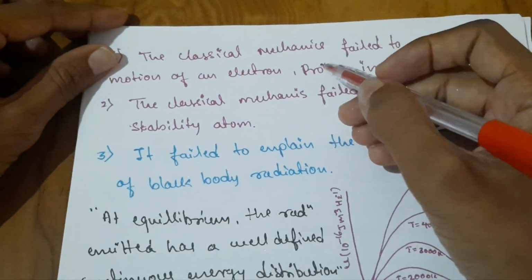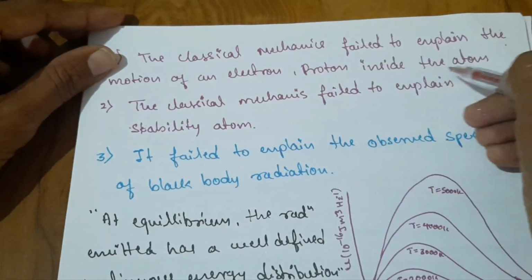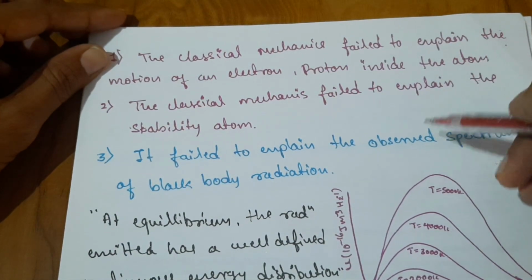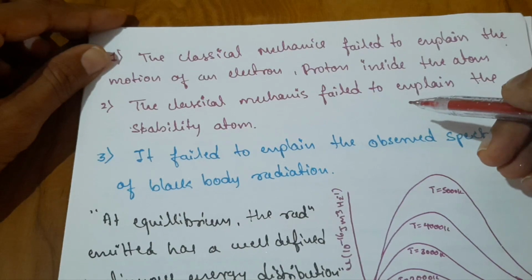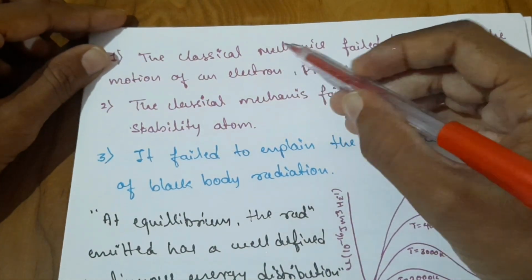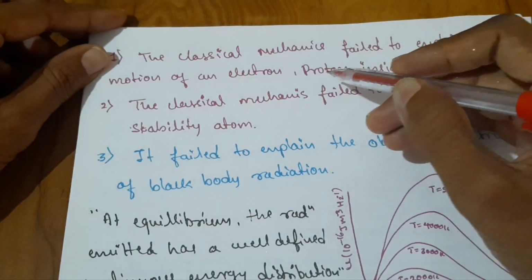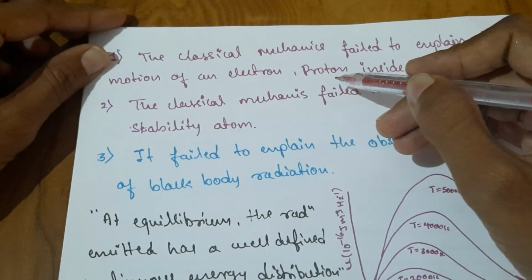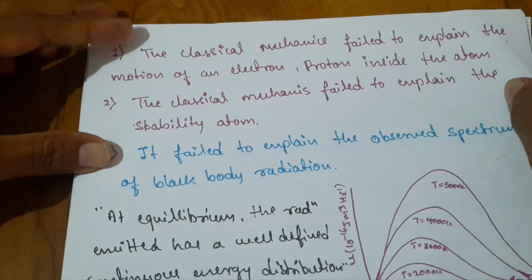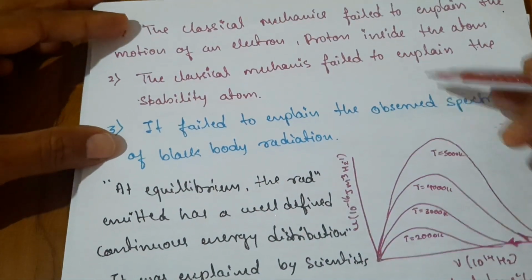The first one: classical mechanics fails to explain the motion of electrons and protons inside the atom. If we take an atom, it consists of microscopic particles like proton, neutron and electron. Proton and neutron exist inside the nucleus, whereas the electron revolves around the nucleus. That was not explained by classical mechanics. It failed to explain the motion of these particles inside the atom.